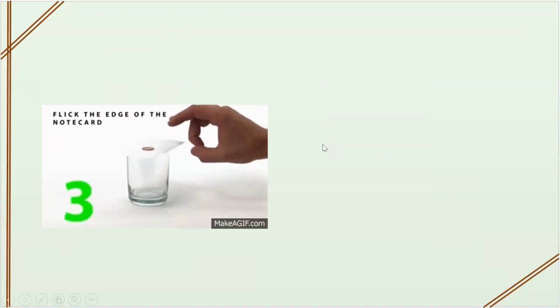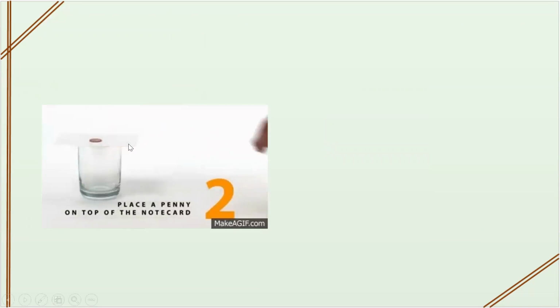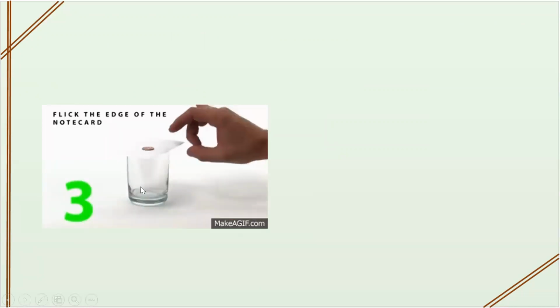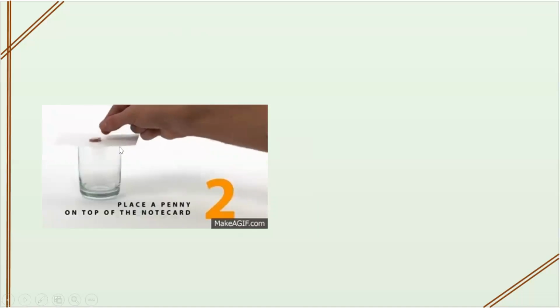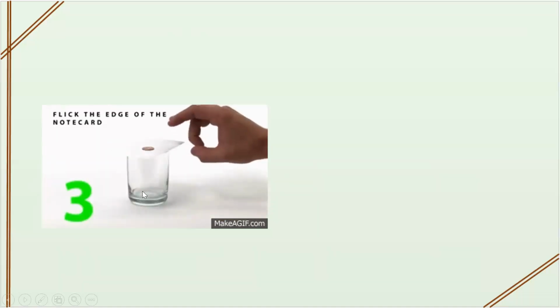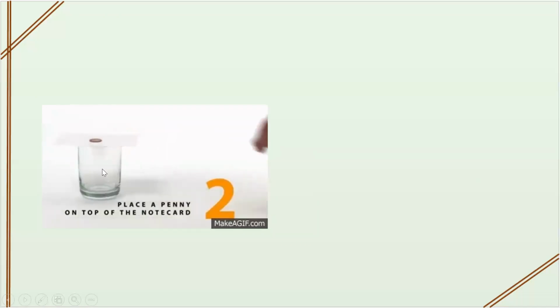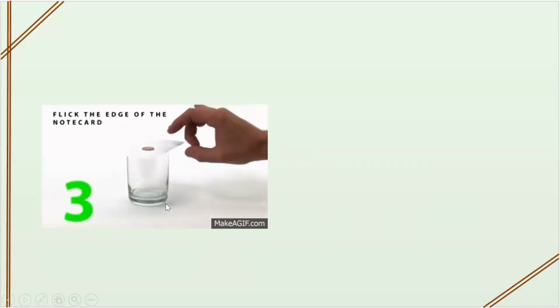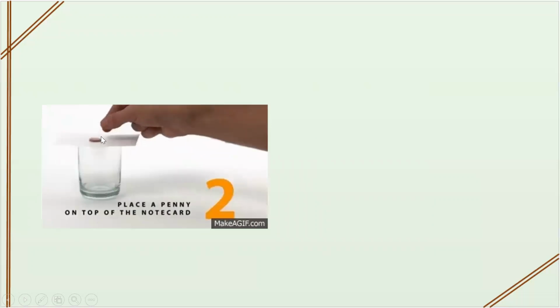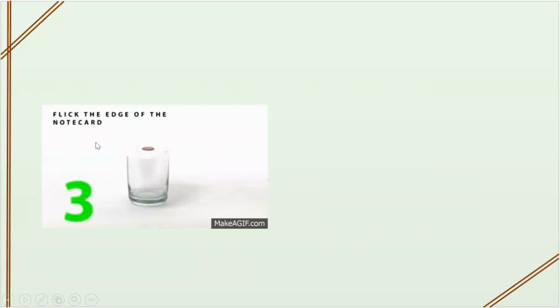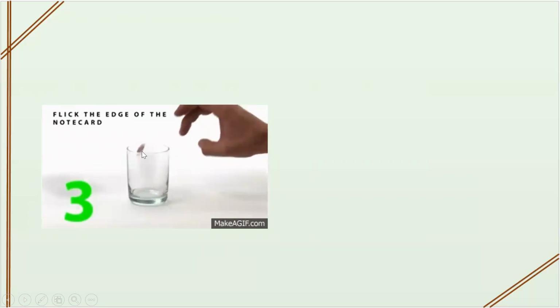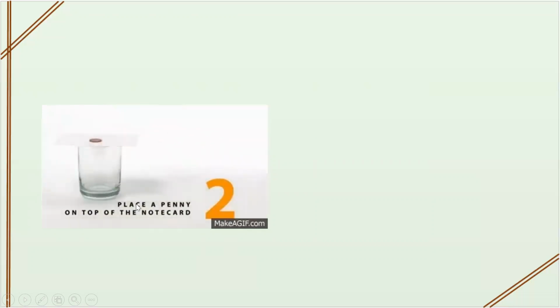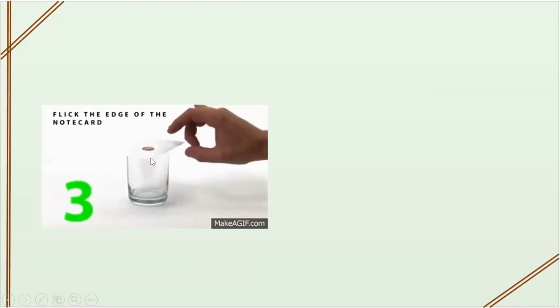Look at this activity. Most of the time we play this kind of activity. Take a tumbler, place one sheet on the tumbler and place one coin, and then we try to place the coin inside the tumbler by flicking the paper. The coin is in the rest position, then the lower part, that is the paper, started to move, but there is a change in the rest.